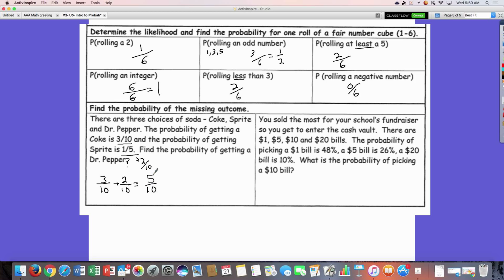So if my chance of getting a Coke or a Sprite is 5/10, what's my chance of getting a Dr Pepper? 5 out of 10. The rest of the possibilities. I have to grab one of them. There's no chance of getting anything else.